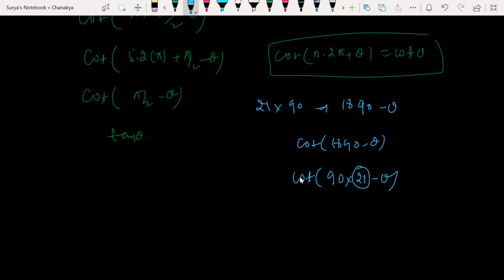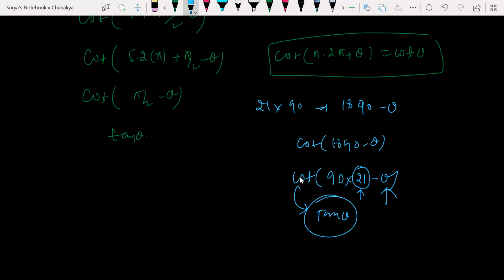Here what kind of multiple of 90 is it? Odd, right? Odd means what happens? It changes, sir. So cot will change into tan theta directly. That's also a shortcut. Is it clear?